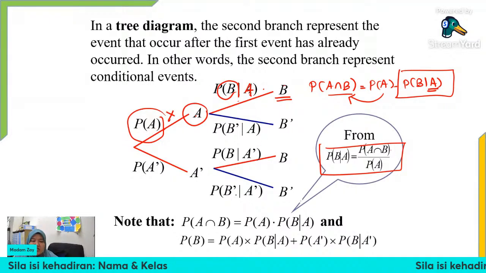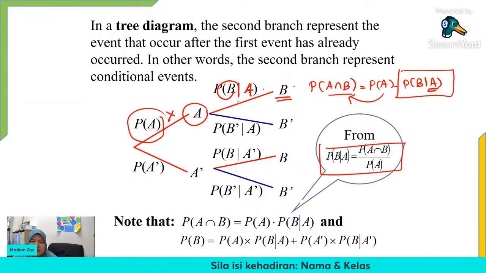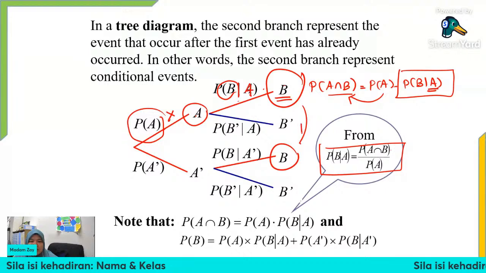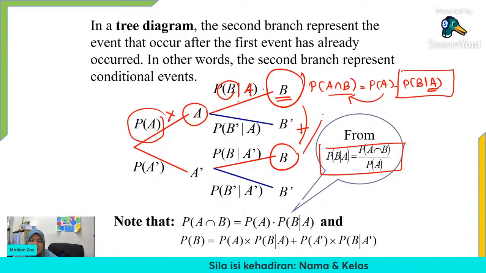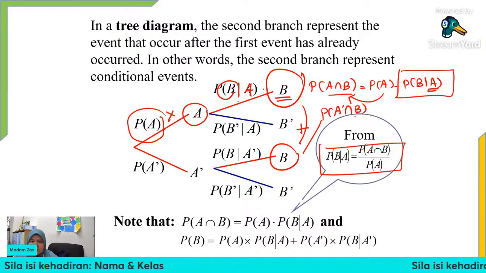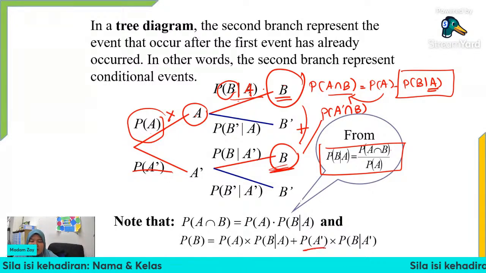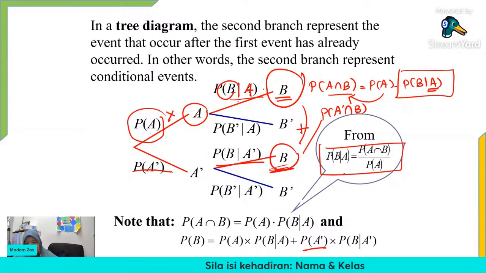And probability of B is equal to... so now we want to find the probability of B. We have two outcomes with B here, so we need to add up these two outcomes, which are probability of A intersect with B, and probability of A prime intersect with B. Just multiply along the branch: P(A) multiplied by P(B given A), and then for this one, P(A prime) multiplied with probability of B given A prime. Okay, this is the concept.